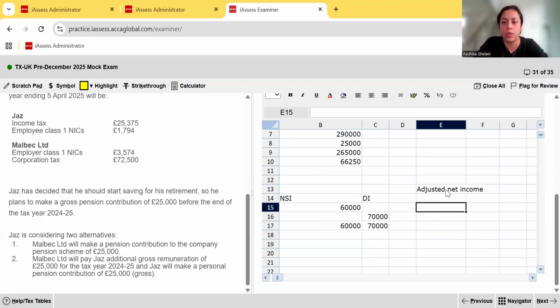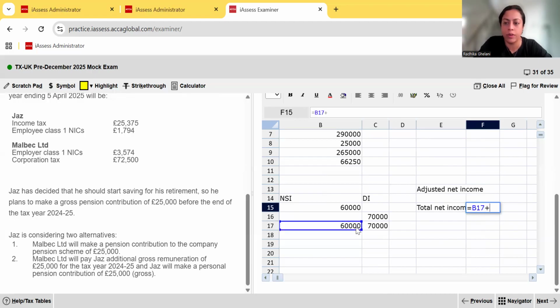Adjusted net income is going to be our total net income, which is going to be 60 plus 70,000. Why do I need to type it? I don't need to type it. I can simply cell reference. The advantage of using CBE, okay?